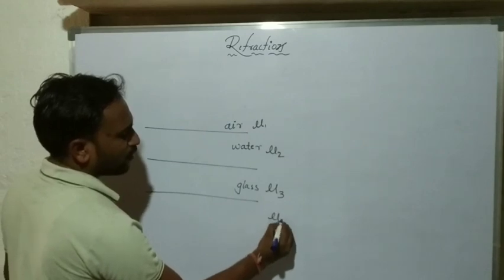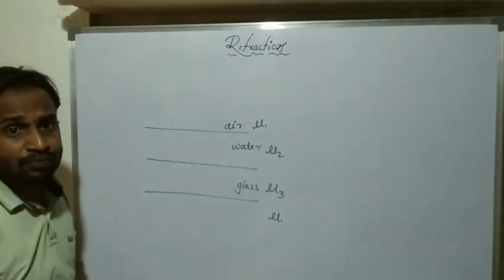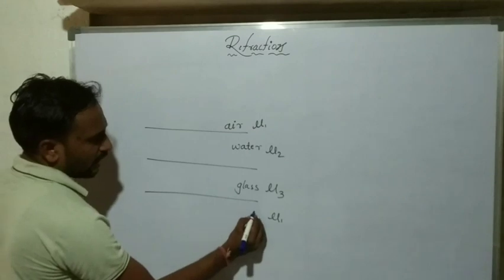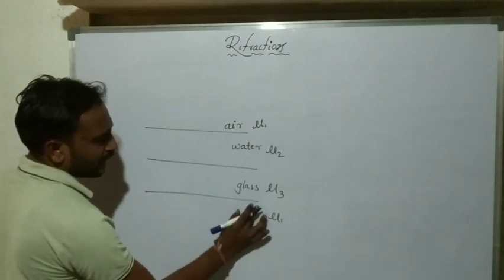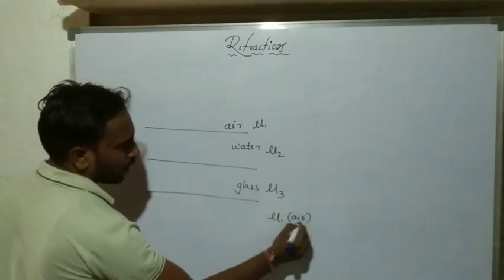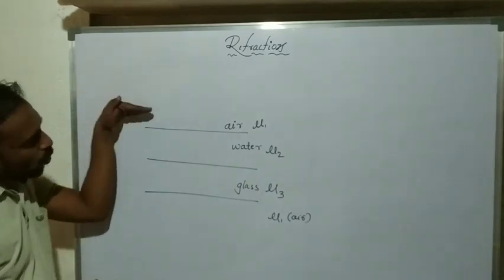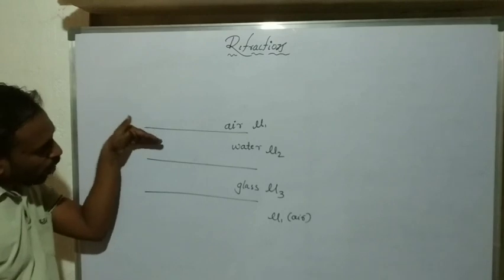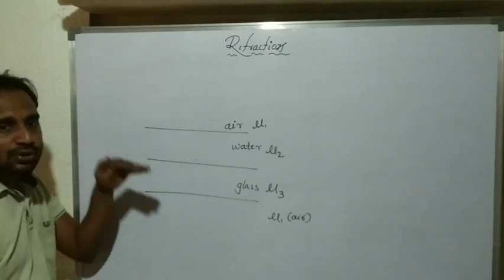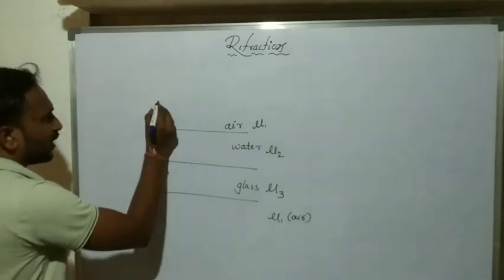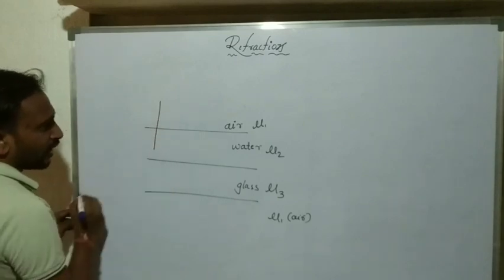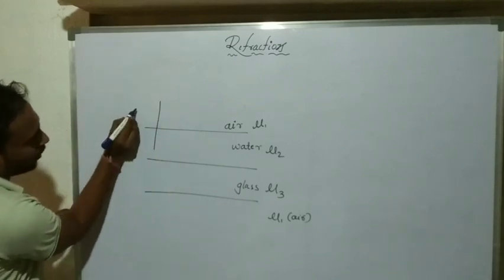This one is mu1, otherwise we consider it mu4, because here also we consider air media. So light travels from air to water, then water to glass, then glass to air. First, the light travels from air to water.